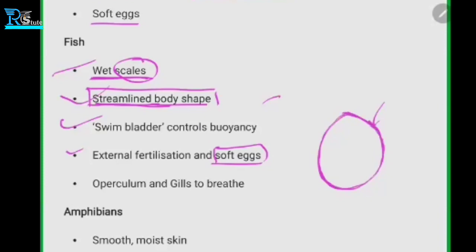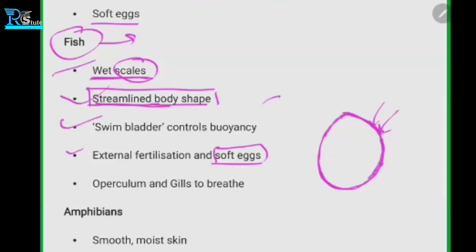If this coating is not present, then we say it is a soft egg. Fishes lay eggs inside the water, so they don't need this stiff covering. The covering is made up of liquid only.